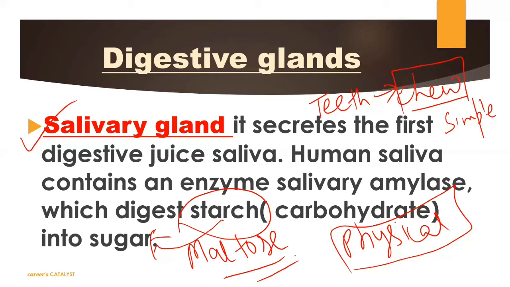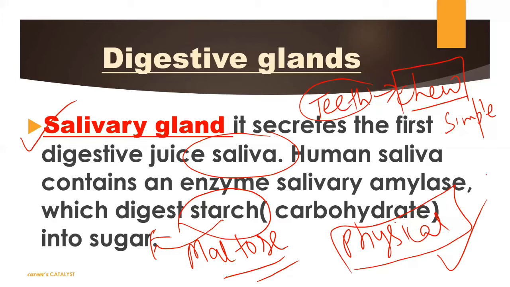This conversion of starch into maltose is done by the salivary gland, because it releases a juice named saliva, or you can say the salivary amylase enzyme. This is a biocatalyst which will help to digest your food. So two types of digestion occur in our mouth. First, the teeth help you chew your food and convert it into a simpler form, so the physical digestion is completed here.